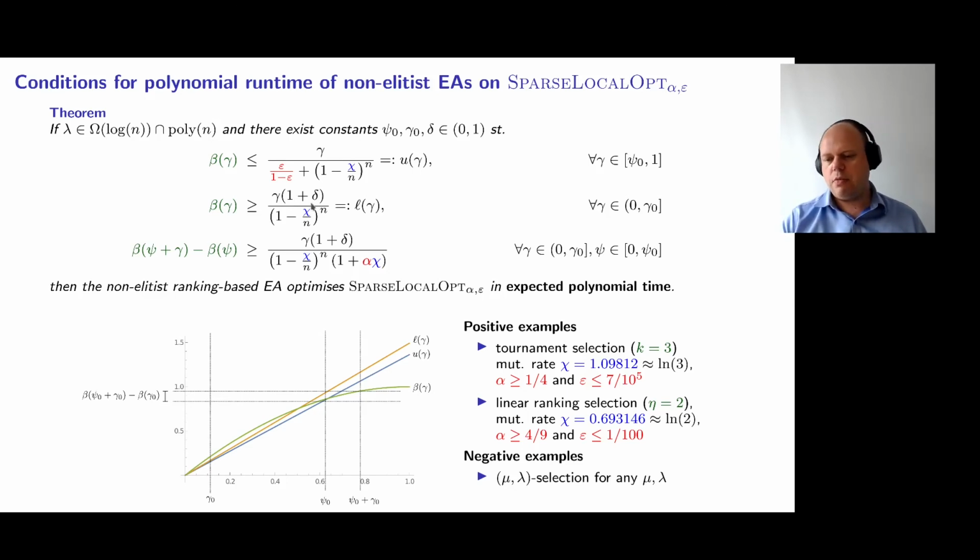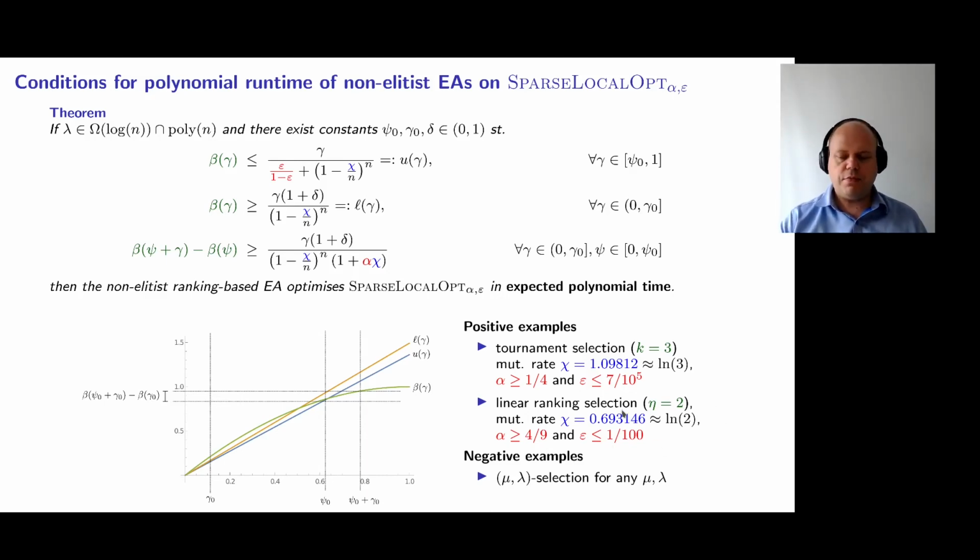Another selection mechanism is linear ranking selection with parameter eta equals 2. If you choose the mutation rate a little bit below the error threshold, which in this case is log of 2, and alpha is at least 4 over 9 and epsilon is 1 over 100, then linear ranking selection will also satisfy this.